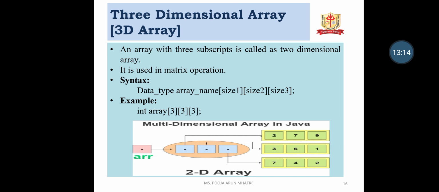Here we do not give a column number, row number, etc. It is size 1, size 2 and size 3. For example, int array, where size 1 is 3, size 2 is 3 and size 3 is 3.